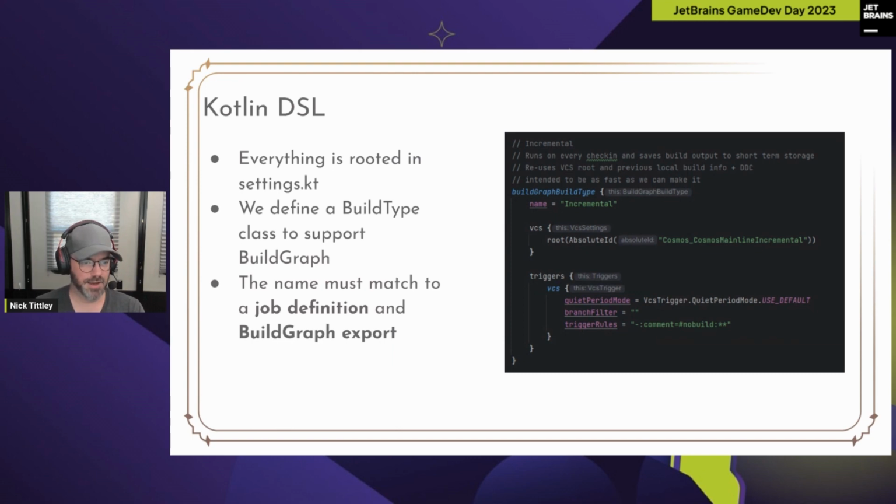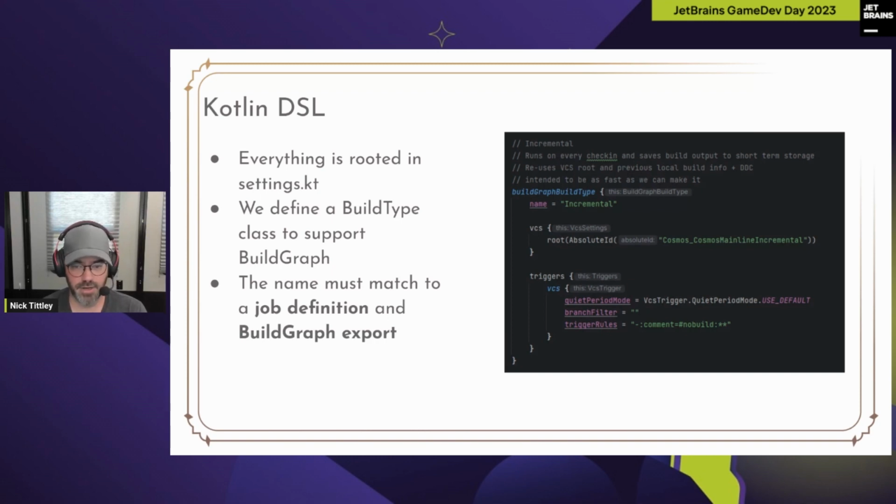How does this work? How do we write this Kotlin DSL? Where do we write it? Well, when you onboard onto Kotlin DSL's way of storing your TeamCity configuration, everything will be rooted in a settings.kt file that will be stored in, of course, the .teamcity folder. This is a little snippet of our code that we run to do that, and you can see that we have an extension method there, for those that speak Kotlin, called BuildGraph build type. And this is, of course, not standard out of the box, but you can add it because it's a fully featured programming language. You can extend this DSL to your own needs.